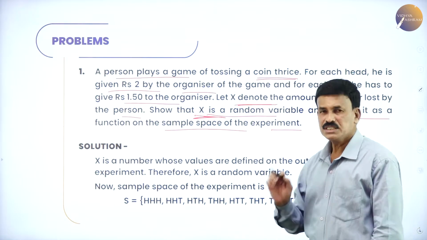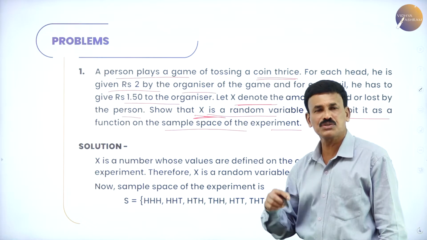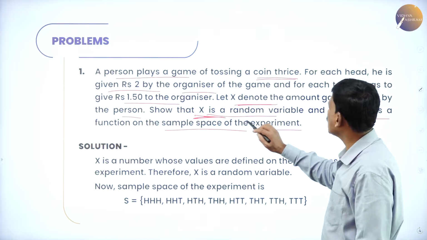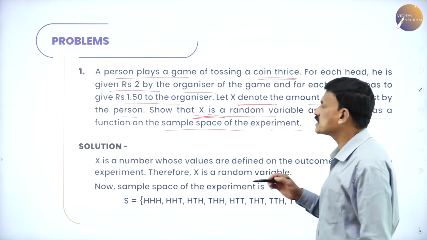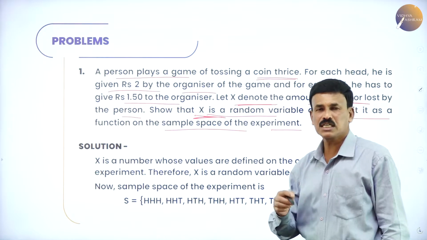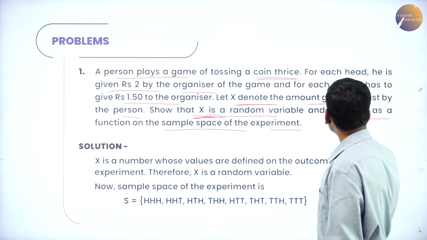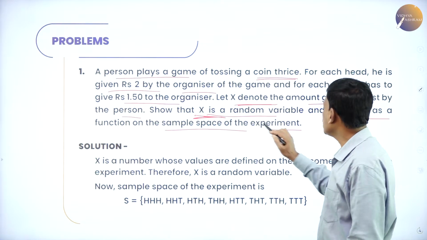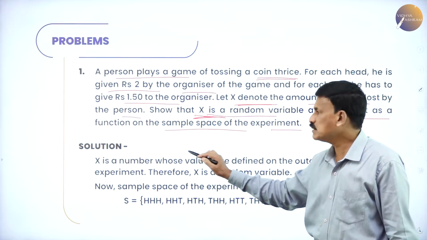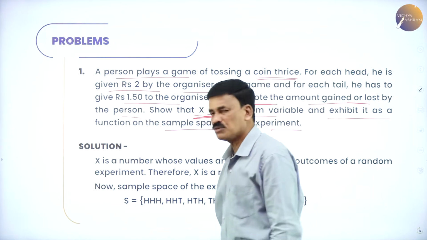If a tail comes, the player has to pay rupees 1.50 to the organizer. Let X denote the amount gained or lost by the person. Then show that X is a random variable and exhibit it as a function of the sample space.